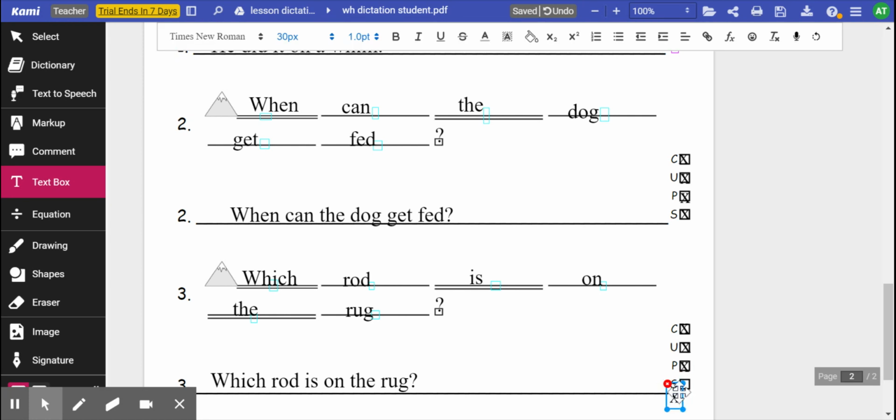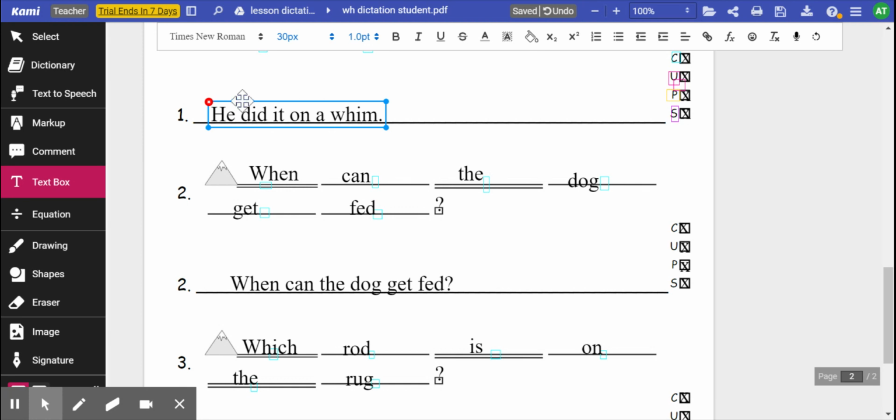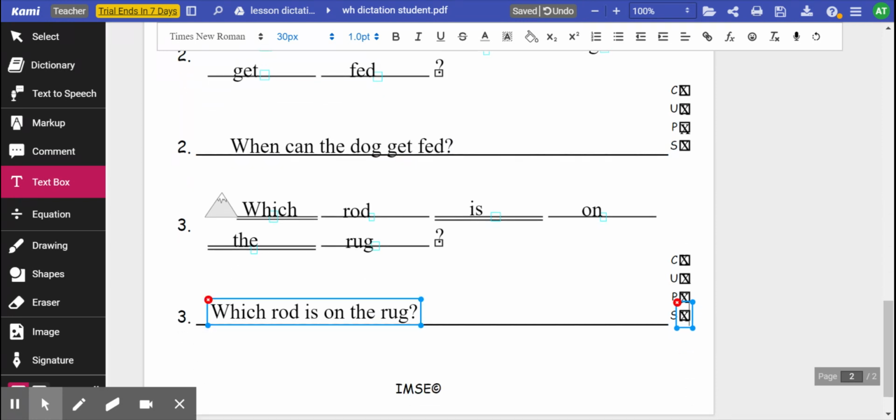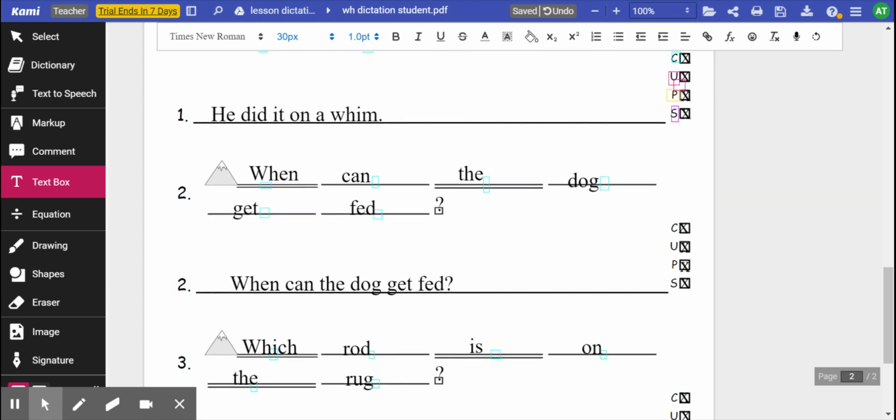Okay, we're going to start with number 1 again and go top to bottom. Ready? He did it on a whim. When can the dog get fed? Which rod is on the rug? Okay, now backwards. Which rod is on the rug? When can the dog get fed? And he did it on a whim. Excellent. We're going to be moving on to a new letter in the next lesson.